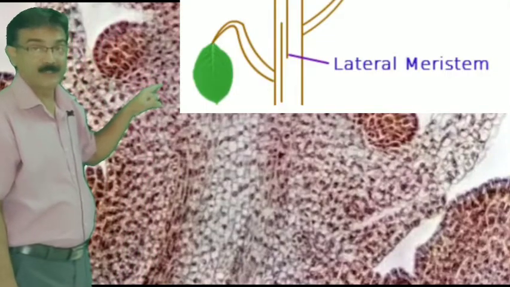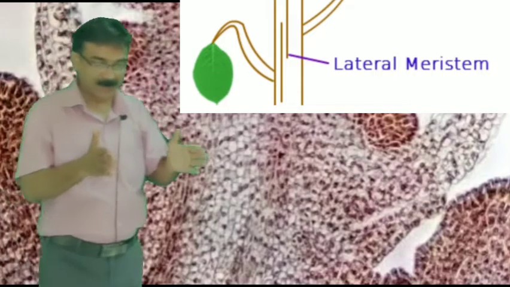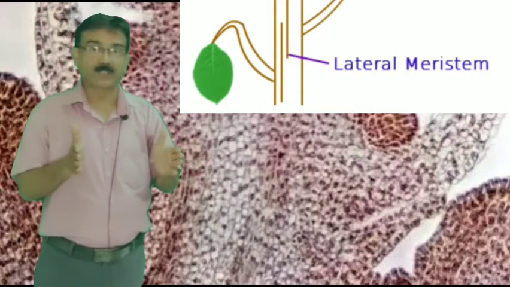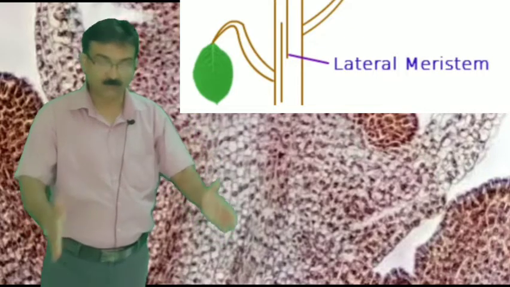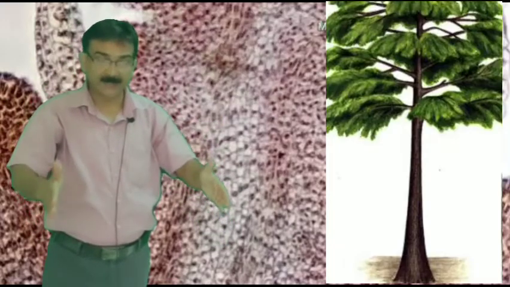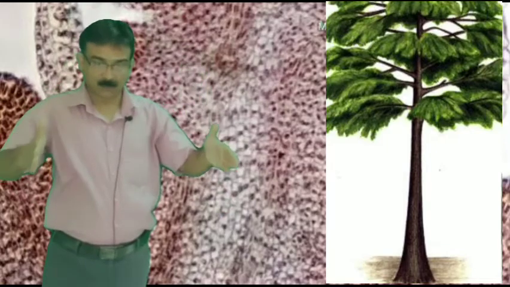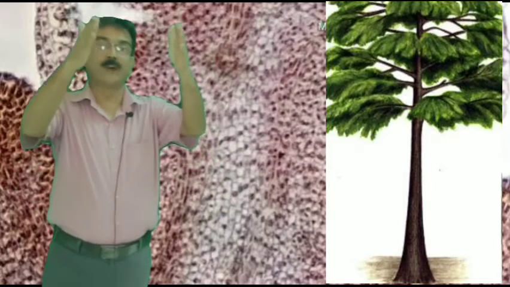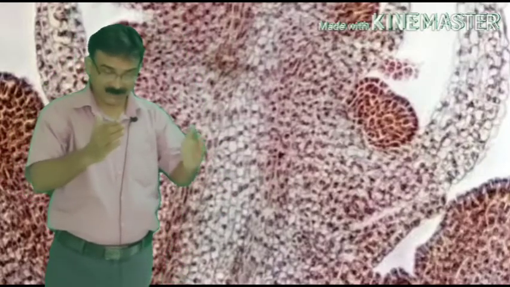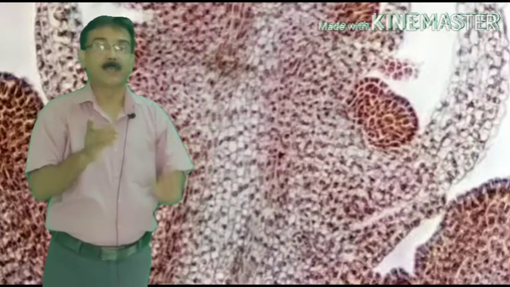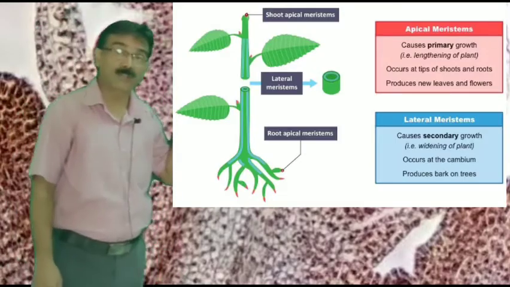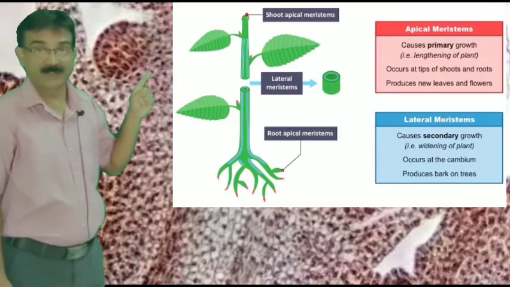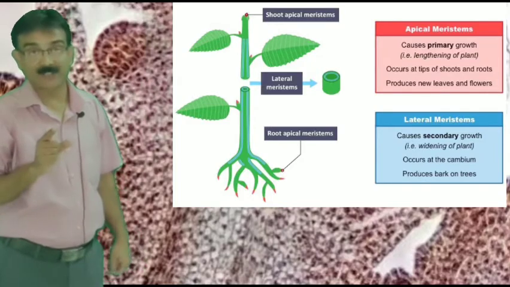The next one is lateral meristematic tissue. When a plant is young and grows up, you will observe that from the base toward the upper side it grows slightly thinner. Why so? Because in girth or width, the plant grows with the help of a special type of tissue: lateral meristematic tissue.